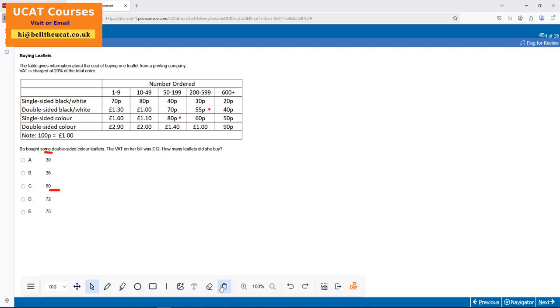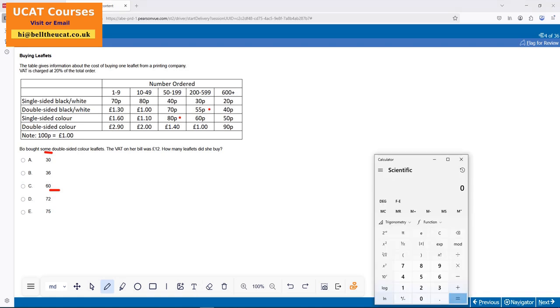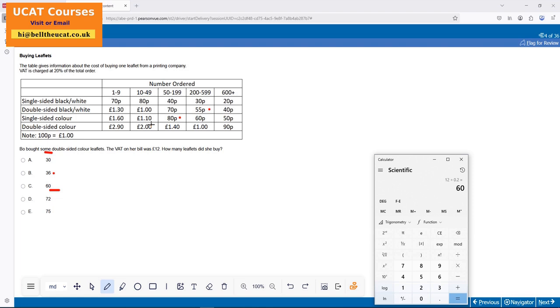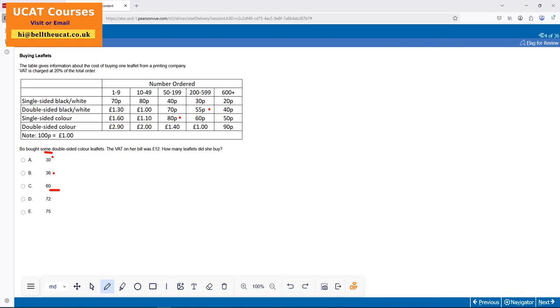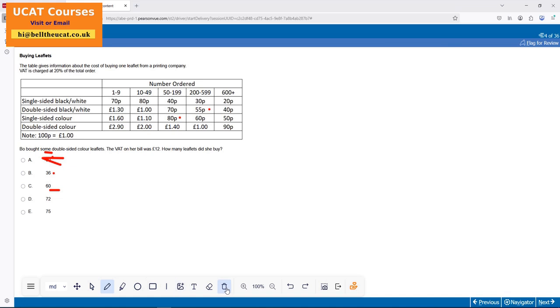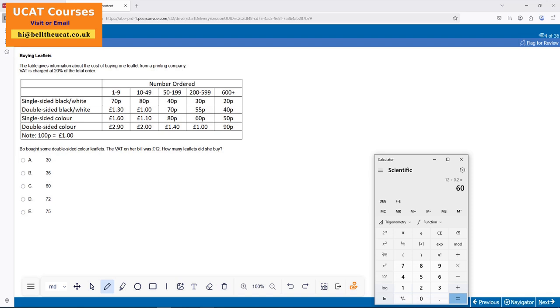Boo or Bo, whichever one you like to call him, bought some double-sided color leaflets. The VAT on the bill was £12. VAT was 20%, 12 divided by 0.2, 60. I'm not going to use algebra. I'll use the options. Watch now. If I were to buy 36, 36 times 2 is 72, can't do that, it has to be below. 30 times 2 on my calculator is 60, boom, that's my answer.